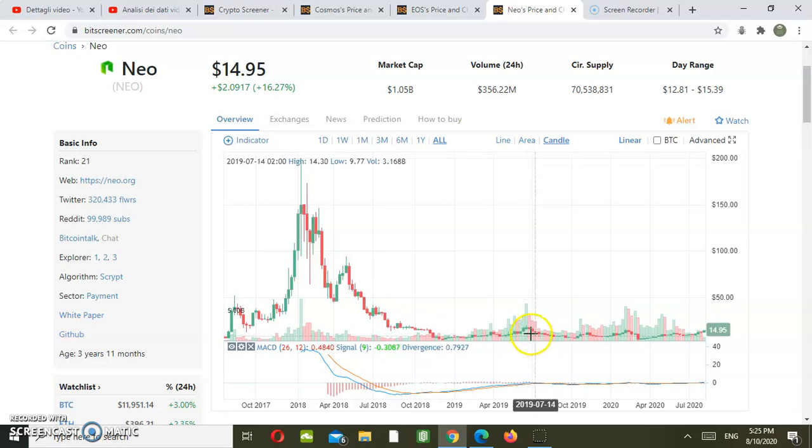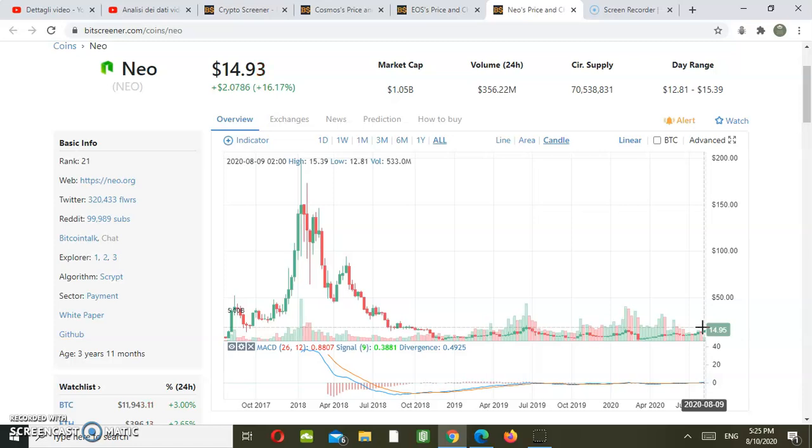Again, if we observe these volumes, this huge increase in volumes, we should not be expecting so much for the next weeks. So what we need in order to push the price higher till 50 US dollars is a very big exceptional volume, because we need to actually break above this area, 16-17 US dollars.